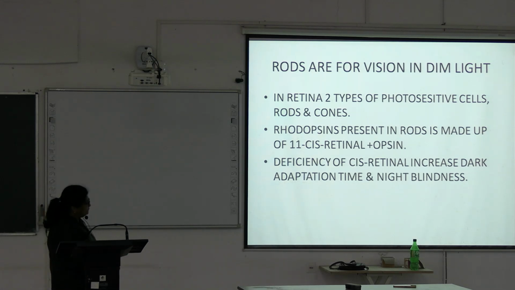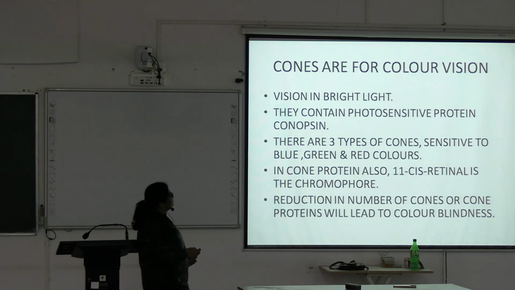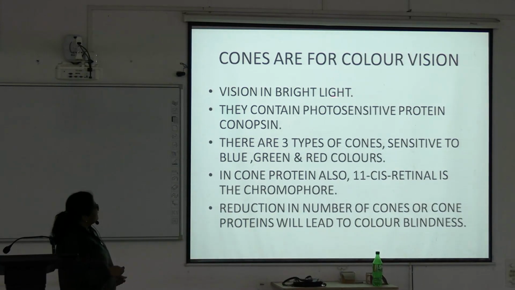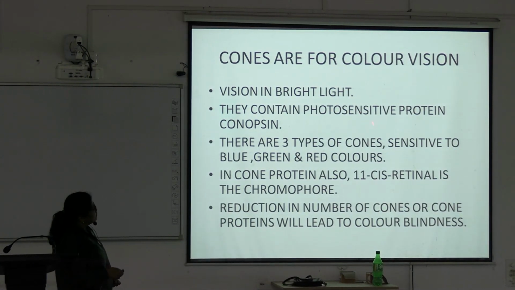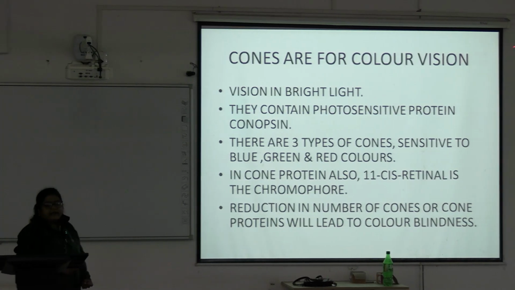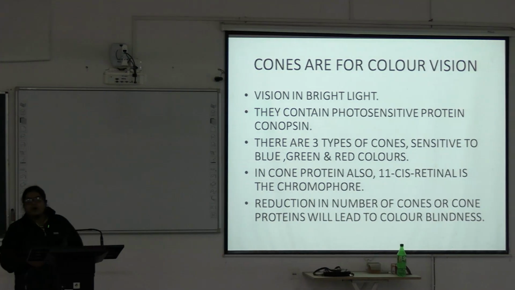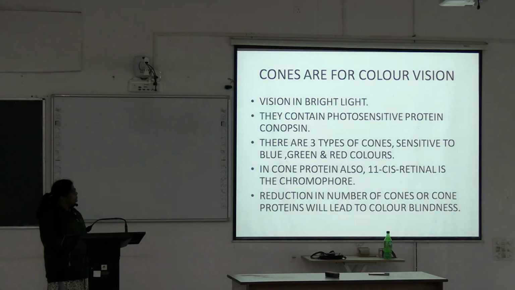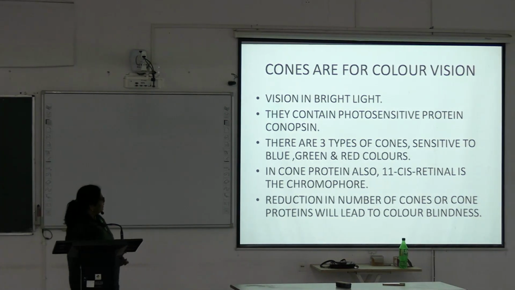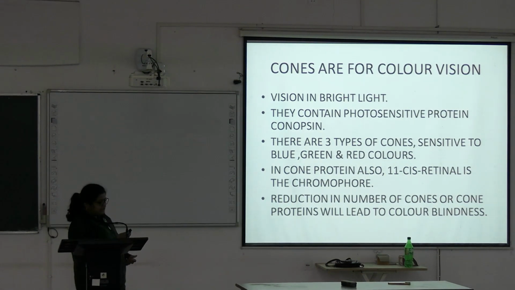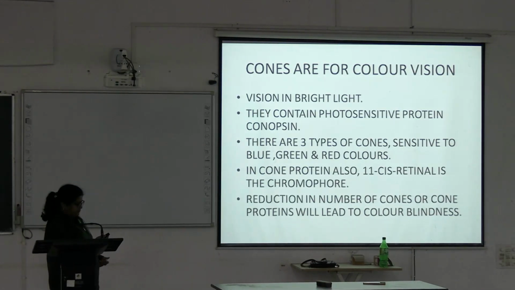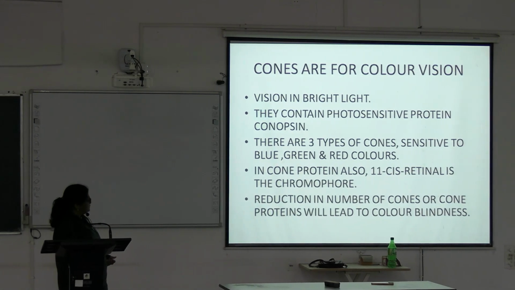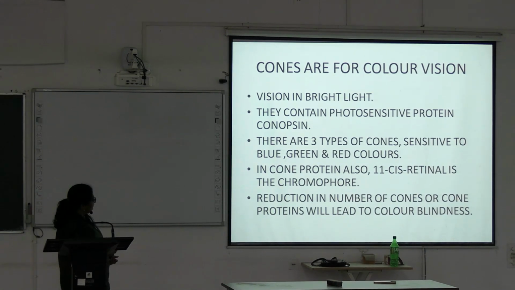Now, the cones are for color vision, vision in bright light. They contain the photosensitive protein conopsin. In case of rhodopsin, the protein is opsin protein. In case of cones, the protein is conopsin. In rods, that is opsin. Okay.